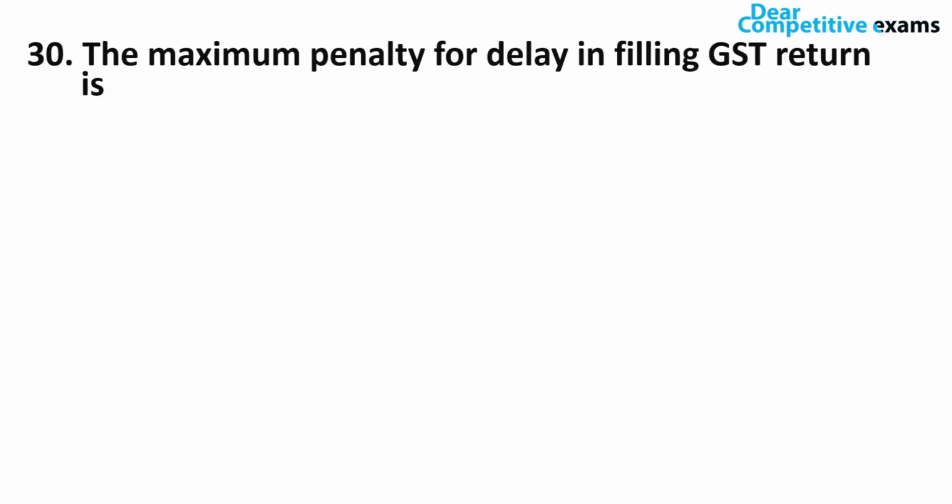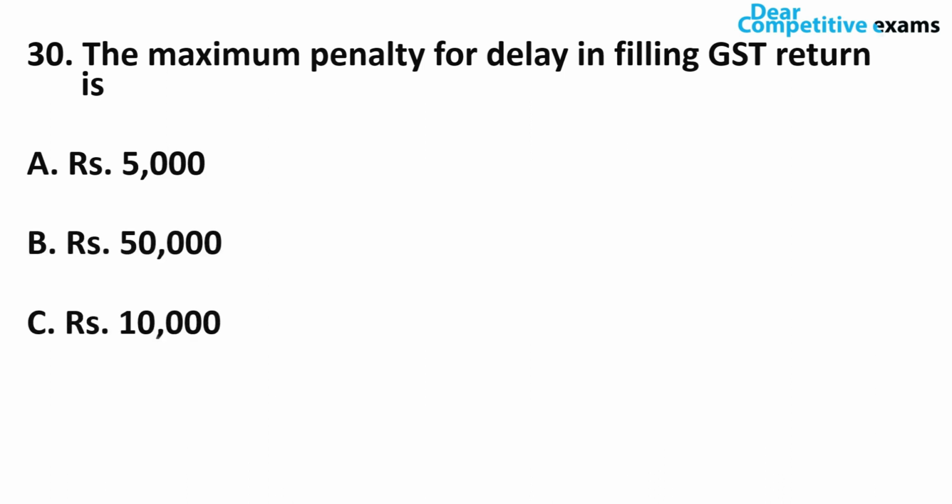The maximum penalty for delay in filing GST return is. So what is the penalty the government charges if there is a delay in filing GST return? Is it 5,000, 50,000, 10,000 or 15,000? So friends, the correct answer is 10,000. Friends, a minimum penalty of rupees 10,000 has to be paid. Okay, in case there is a delay in the GST return, I can say the 10% of that amount.